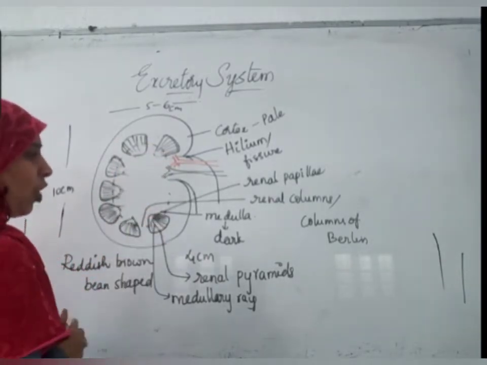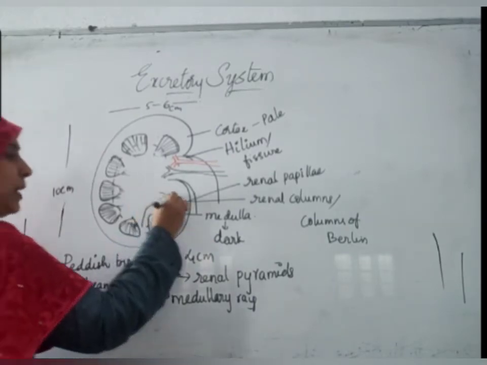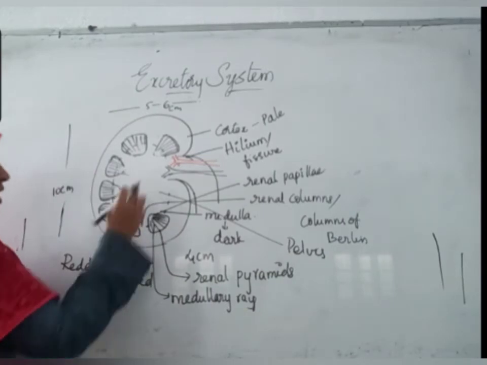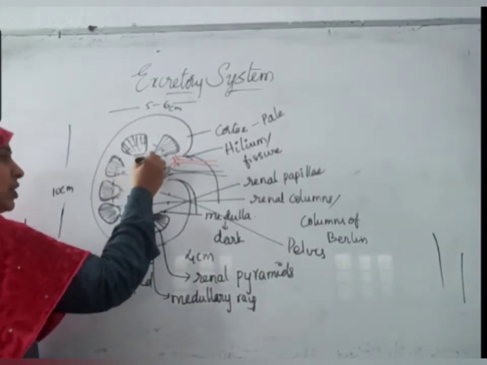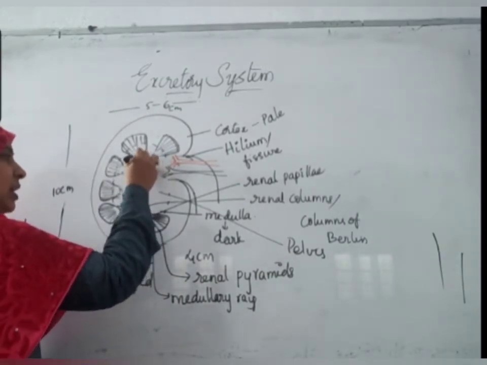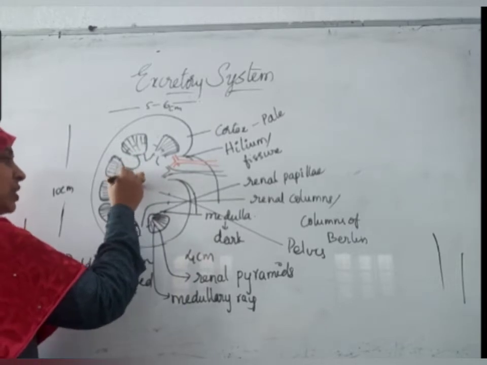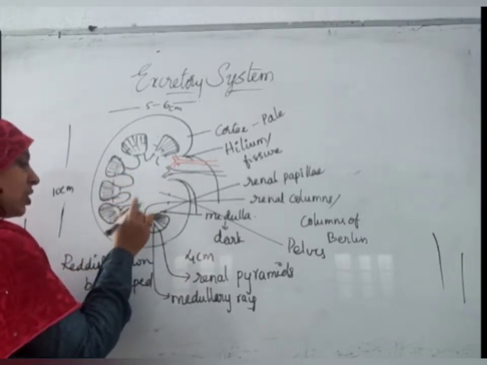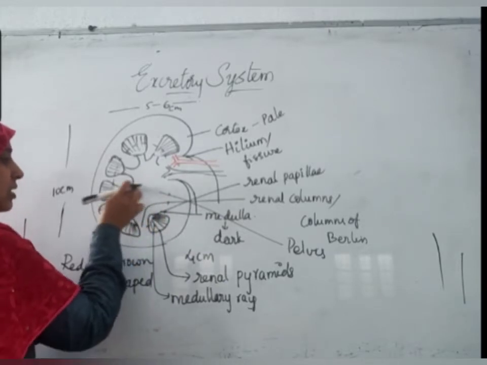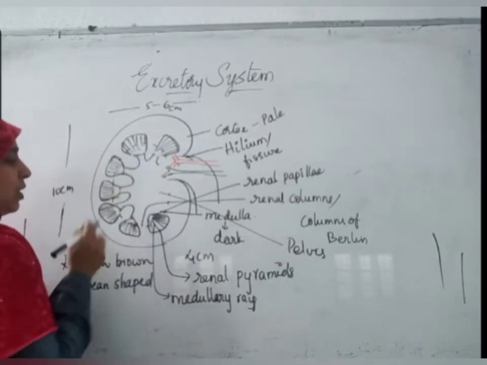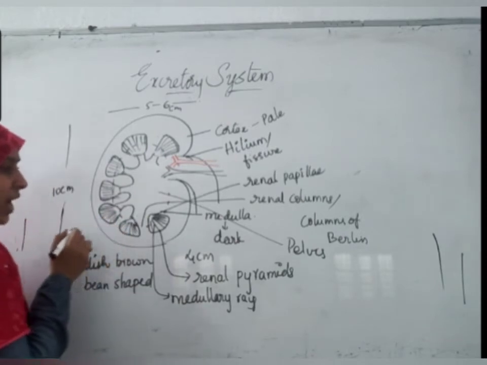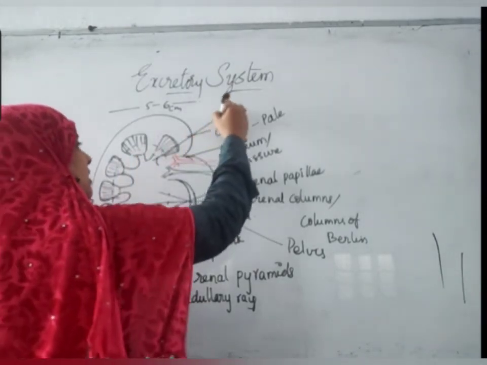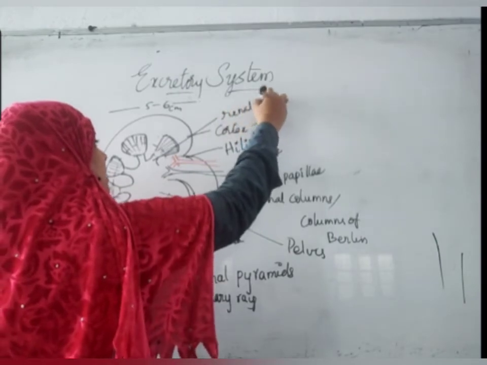This portion is called the pelvis. The pelvis is a funnel-shaped structure which has its extensions to the end of these renal pyramids like this. It is extended like this. This region is called the renal calyx.